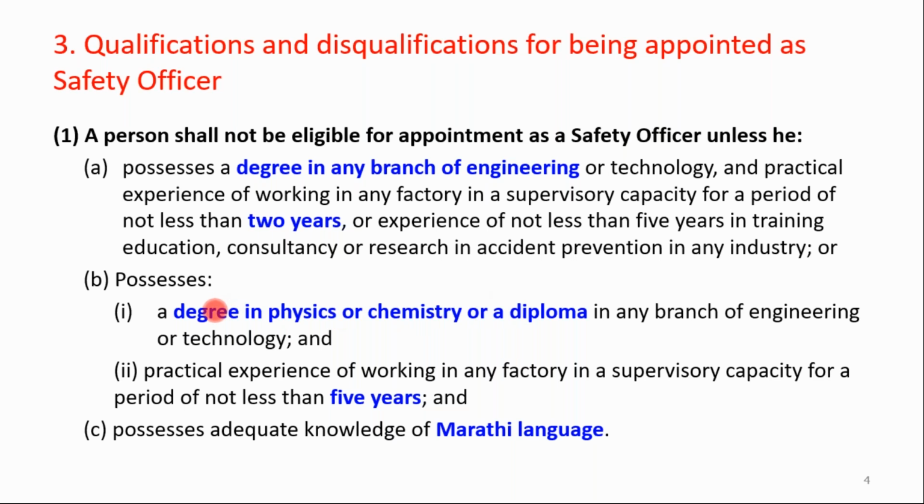If you have a BSc or a diploma in engineering in any branch, you need practical experience of working in any factory in a supervisory capacity for a period of not less than 5 years, at least at supervisory level.